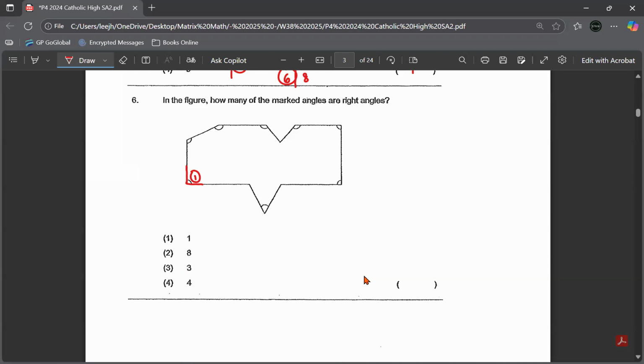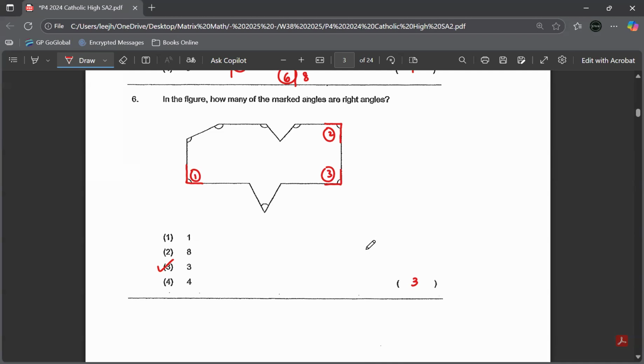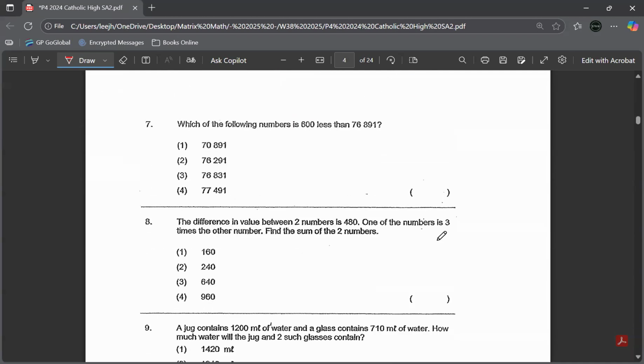This one, they never label, so don't care. Don't care about this because they never label anything. This is obtuse. This is also a right angle. And this is also perpendicular. So 3. This is acute. So you only have 3. So number 3.